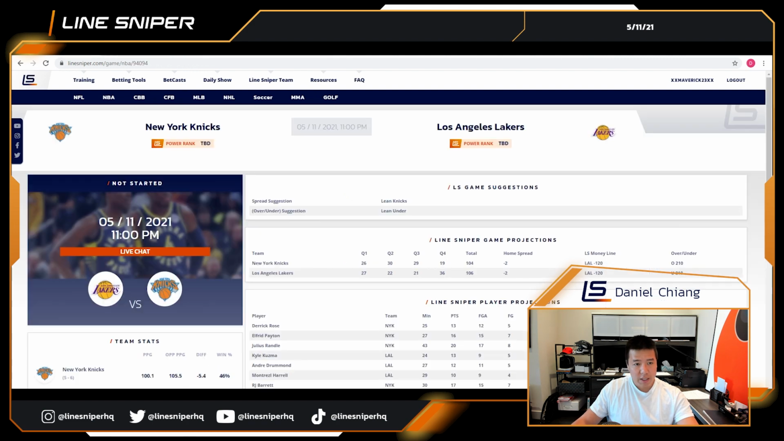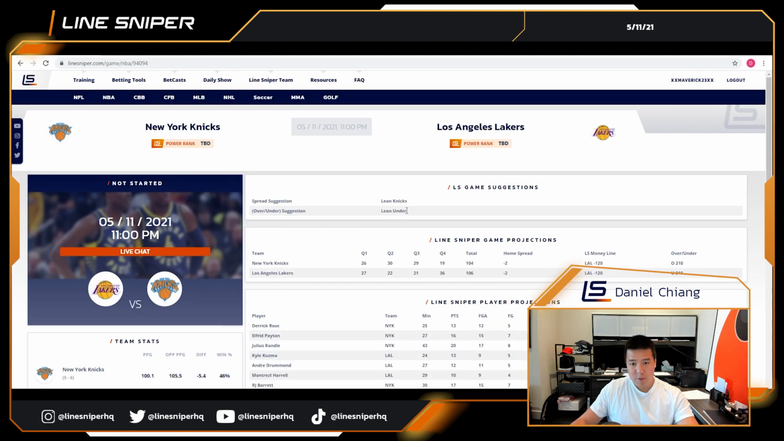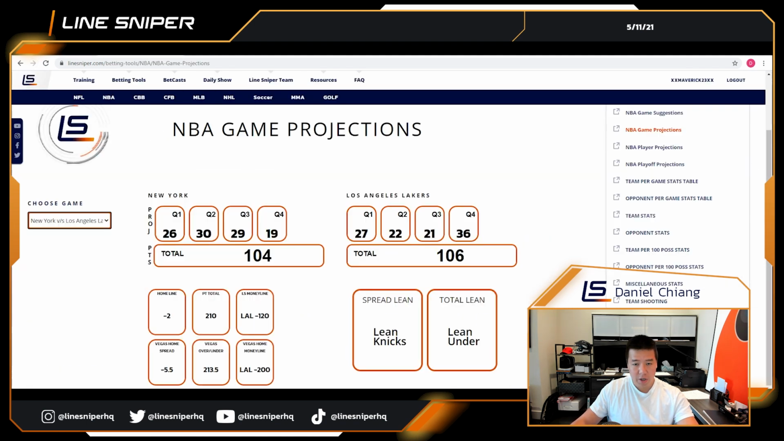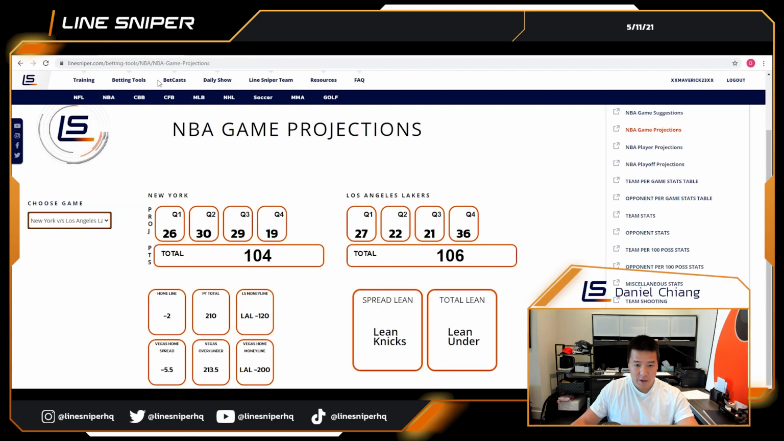All right, so let's look at what Line Sniper is suggesting for this Lakers-Knicks game. Just going at Lakers, Knicks, game suggestion: lean Knicks, lean under. And the total points for the game, 210 versus 213.5, is where you're getting the lean to the under. And also a home line of -2 versus 4.5, so that's why we're leaning the Knicks.